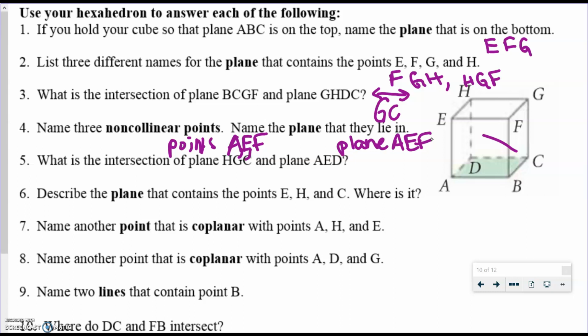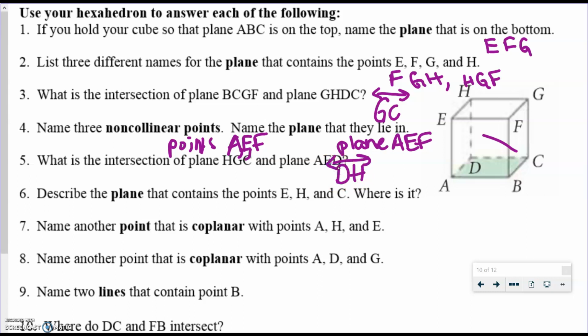So you could really pick any 3 points and call the plane that, as long as they are not collinear. The intersection of plane HCG and AED, so that's this back side here, and HCG is on the back, would be the line HD or DH. Either way.